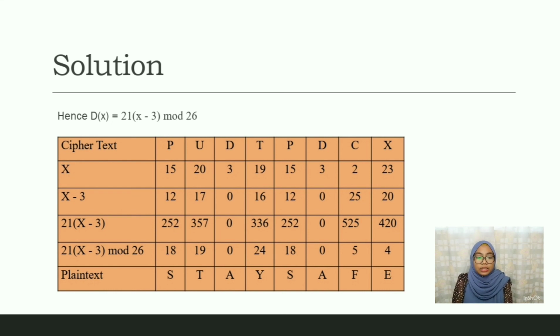So actually the value of 21 times x minus 3 mod 26 is the remainder when you divide 21 times x minus 3 by 26, and it is the new numerical value of the letter. By looking at the encoding table, we get that the numerical value 18 is plaintext S, 19 is T, 0 is A, 24 is Y, 5 is F, and 4 is E. So the plaintext we get is stay safe, which is the original password of Kamal.